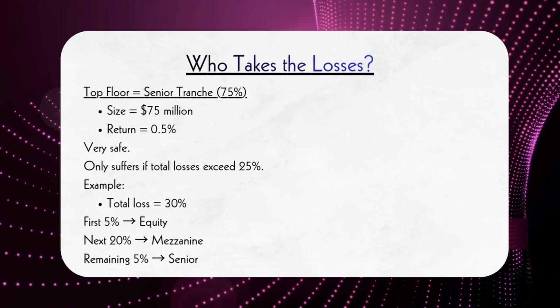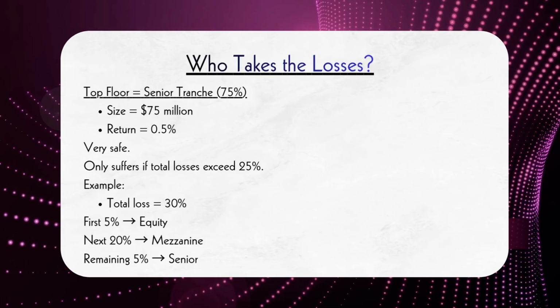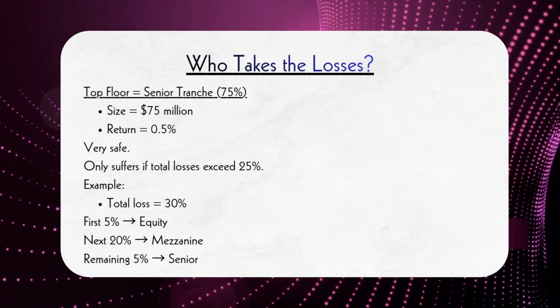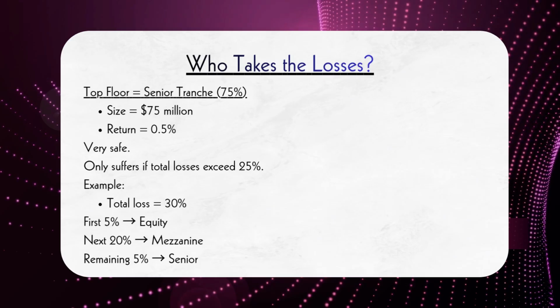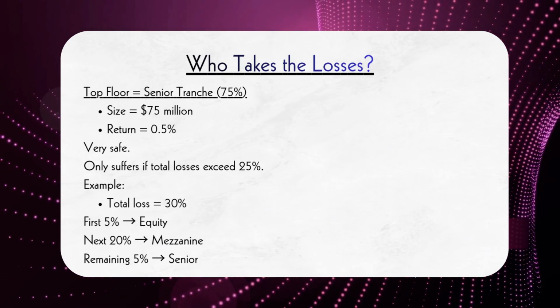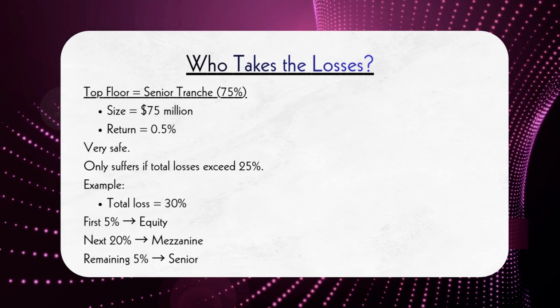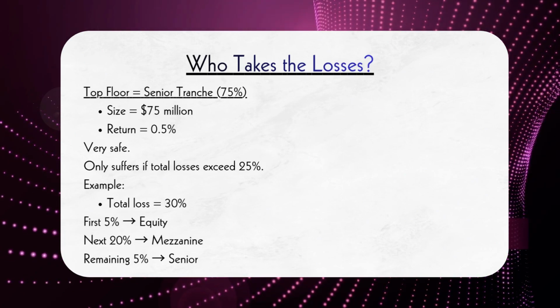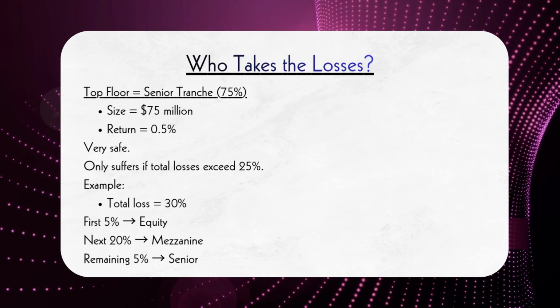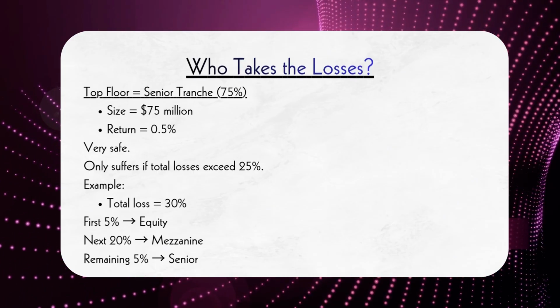Finally, there is the senior tranche. This tranche represents the remaining 75% of the CDO, or $75 million. Because it is protected by both the equity and mezzanine tranches below it, it is considered very safe. Consequently, it earns only about 0.5% per year, or $375,000 annually. The senior tranche begins to suffer losses only when total portfolio losses exceed 25%.